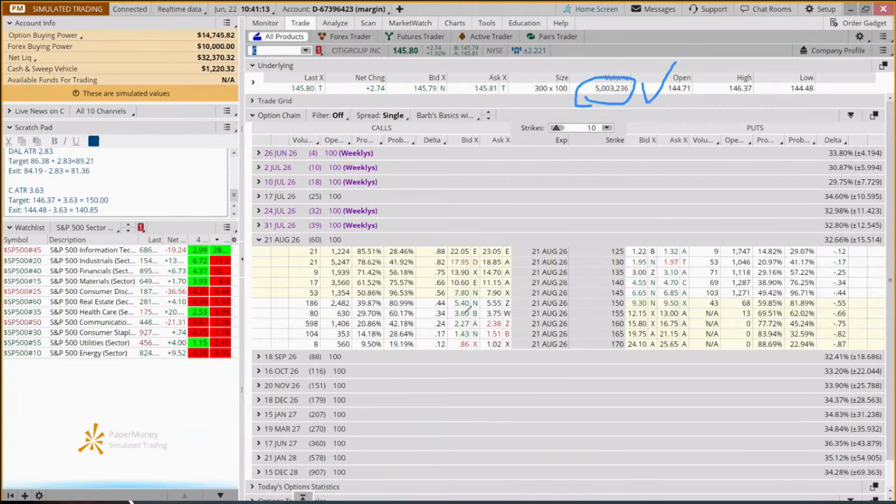So check. Do we have a tight bid-ask spread? So whether we're looking at this strike or this strike, is it less than 10%? Yes. Do we have at least 20 times the number of contracts we're going to trade? Yes. So check, check, check. And then, is the market uptrending, sector uptrending, stock uptrending? Check, check, check. Okay.